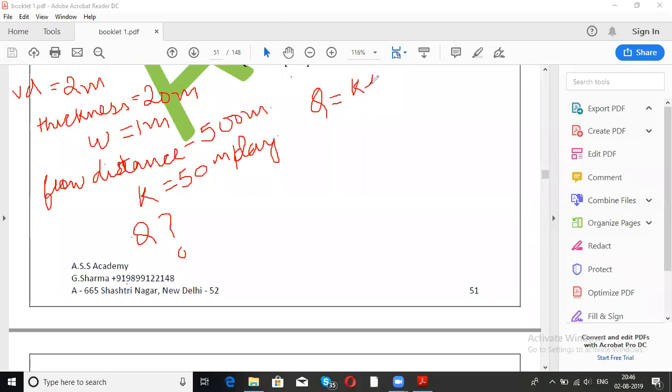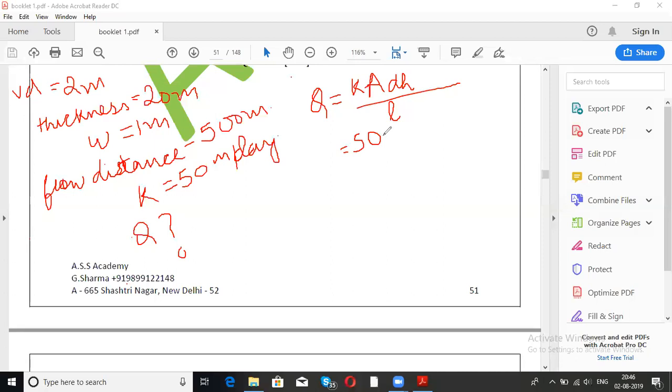K dot A, गलत, units are wrong. Meter per day is not the value for flow ratio. K dot A dh by L. So now value of K is what? 50 meter per day, right?